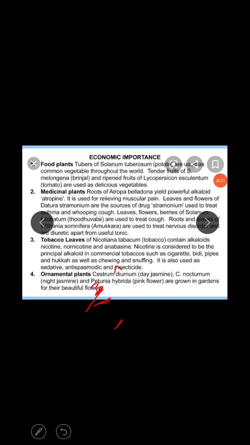Then I'll explain why Apiaceae is considered a highly evolved family among the Polypetalae. The first character is that most of the plants are herbaceous, showing only herbaceous habit. Next, the small flowers are arranged in a special inflorescence, that is umbel, having two different types of flowers arranged peripheral and central. Compound leaves are present and stipules are absent here.